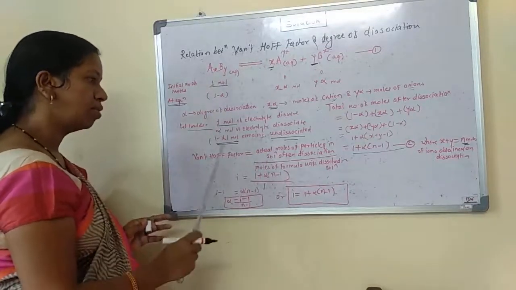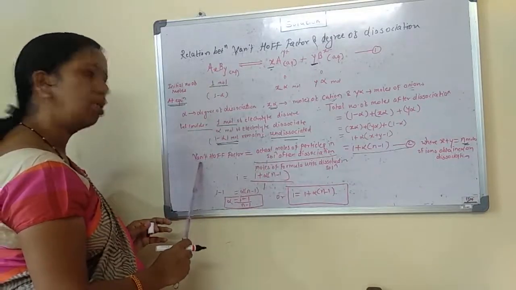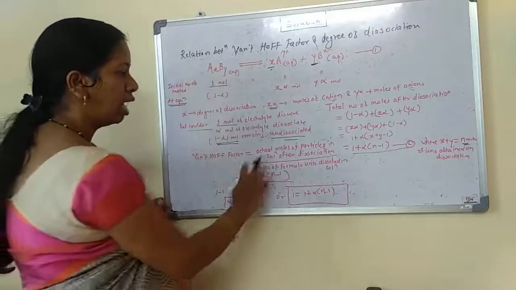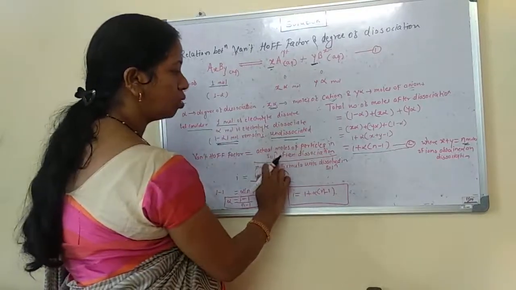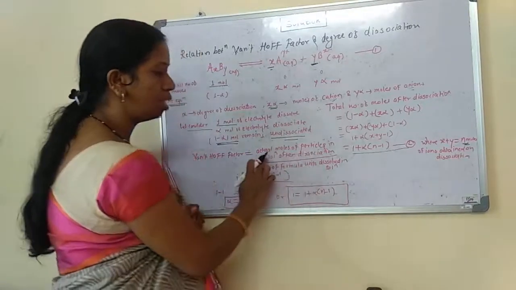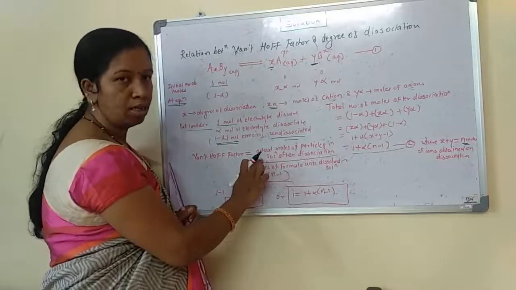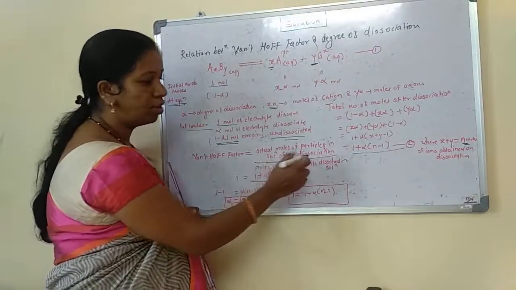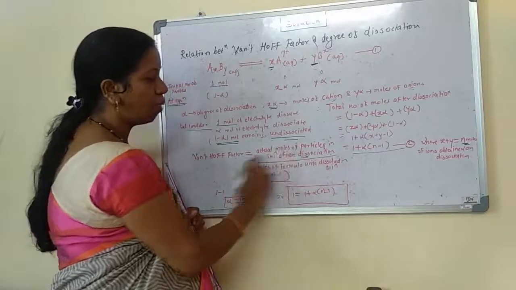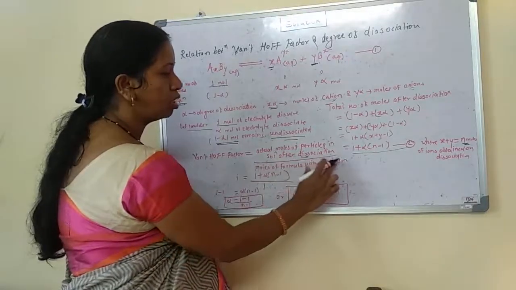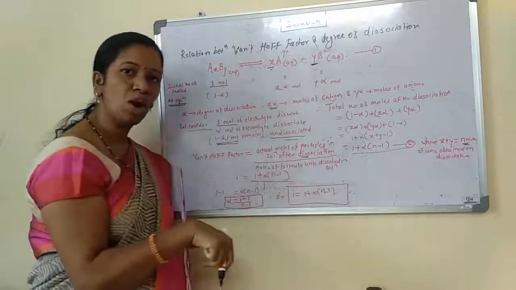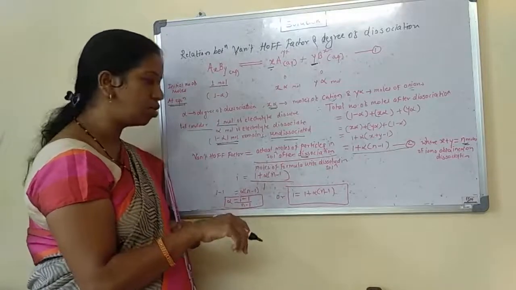Now we have the Van't Hoff factor. The Van't Hoff factor is given as the actual moles of particles in solution after dissociation, meaning how many particles remain in the solution after dissociation, upon the moles of formula units dissolved in solution. So initially, how many moles are taken for the dissolution?